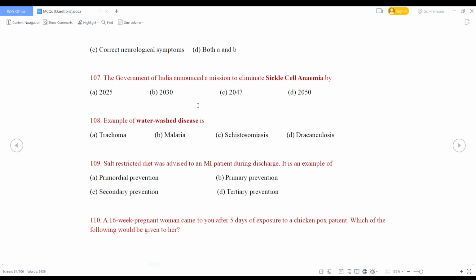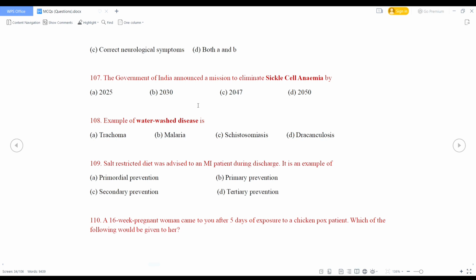Example of water washed disease is trachoma, malaria, schistosomiasis, or dracunculosis. So what is the right answer? Water washed disease is trachoma. Other water washed diseases are conjunctivitis, scabies, etc.